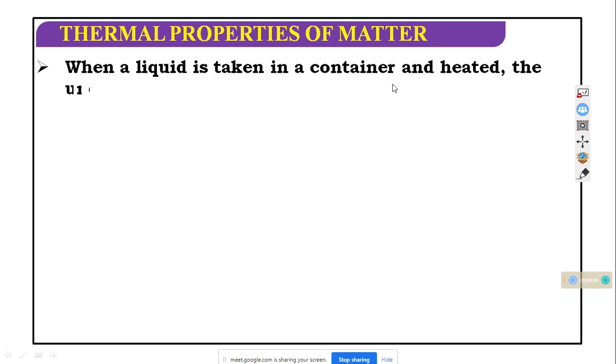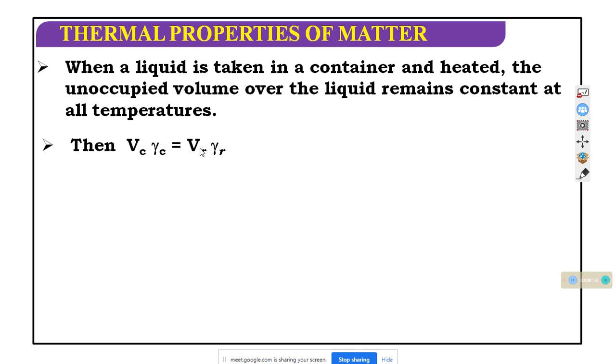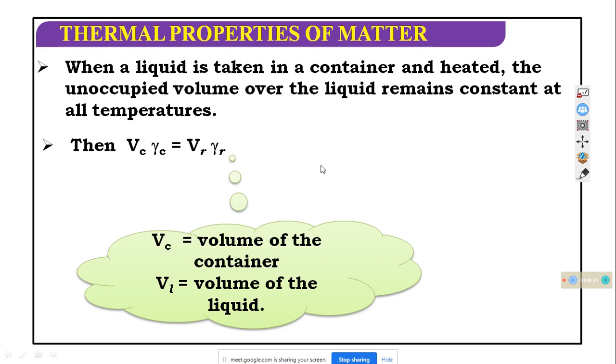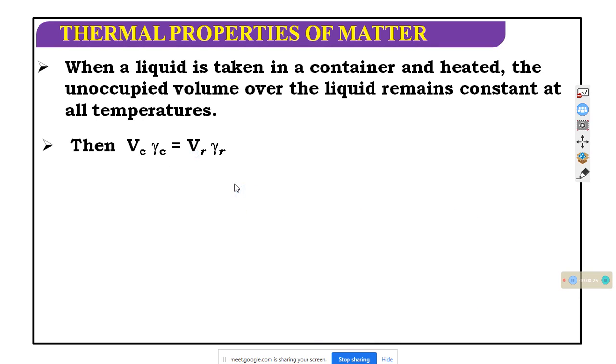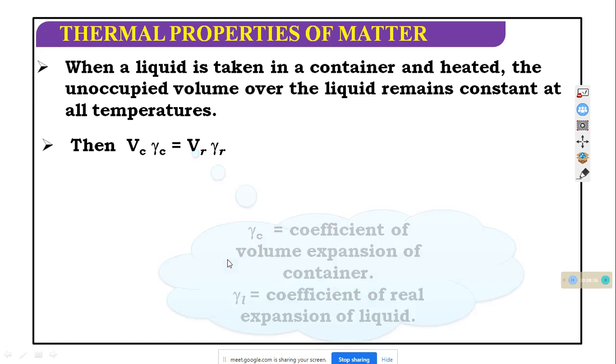When a liquid is taken in a container and is heated, the volume occupied by the liquid remains constant at all temperatures. That is, Vc into gamma C equals Vl into gamma R. Okay, Vc is the volume of the container, Vl is the volume of the liquid, and gamma C is the coefficient of volume expansion of the container, and gamma R is the coefficient of real expansion of the liquid.